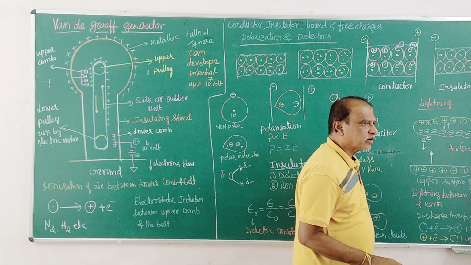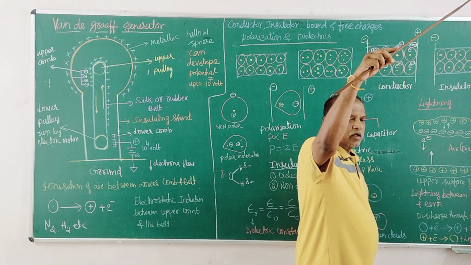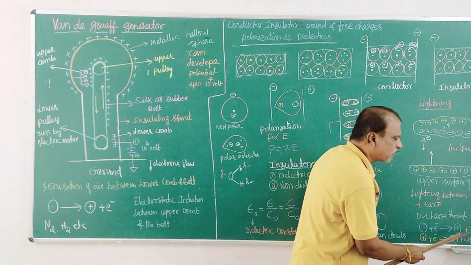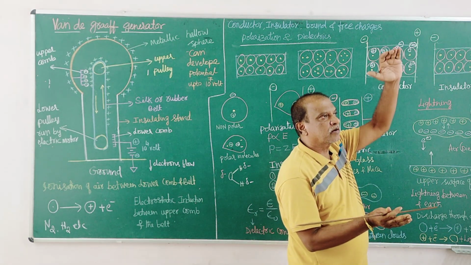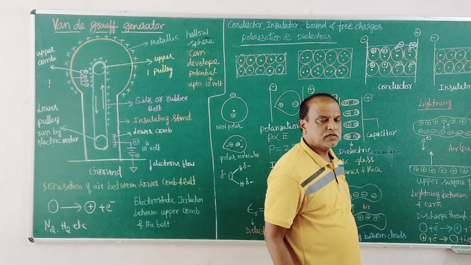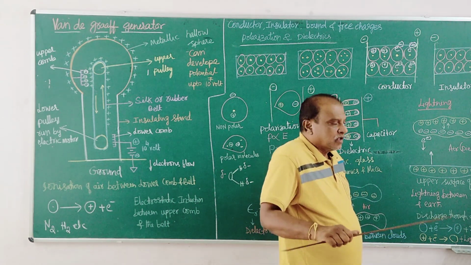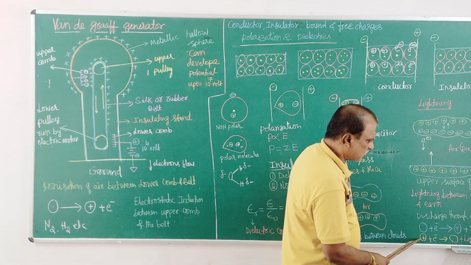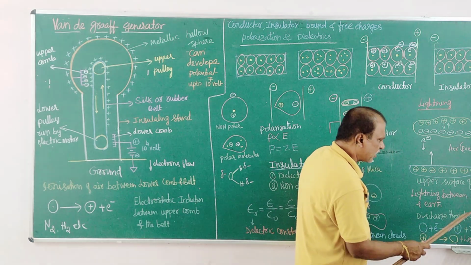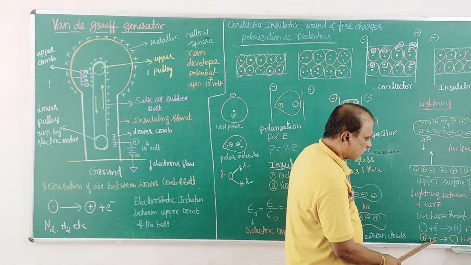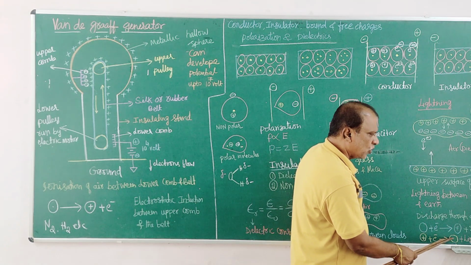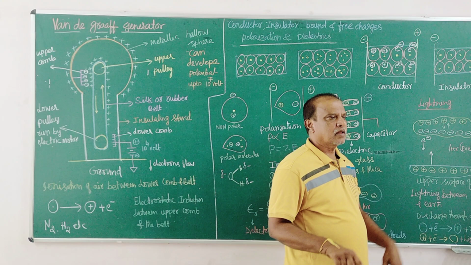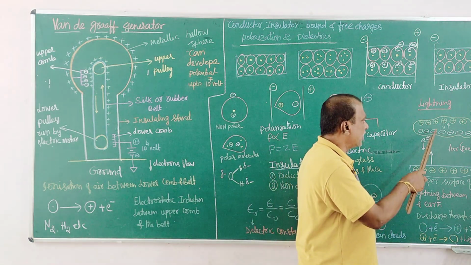It will attain the ground state by the electron jumping from a higher orbital to a lower orbital, which emits light. The color of light depends on the height of the jump the electron makes from higher to lower. You see blue light, sometimes white light, very different light. So this light emission is because of this physical process. During this electric discharge, some electrons combine with positive charge, forming neutral molecules or atoms, and these atoms or molecules are in the excited state and, coming back, emit light. That is why light is seen during lightning.